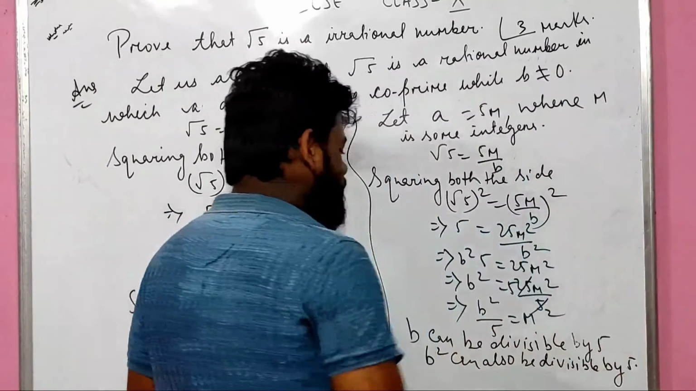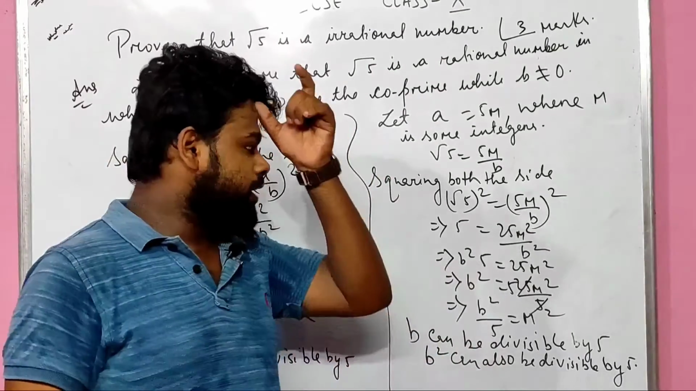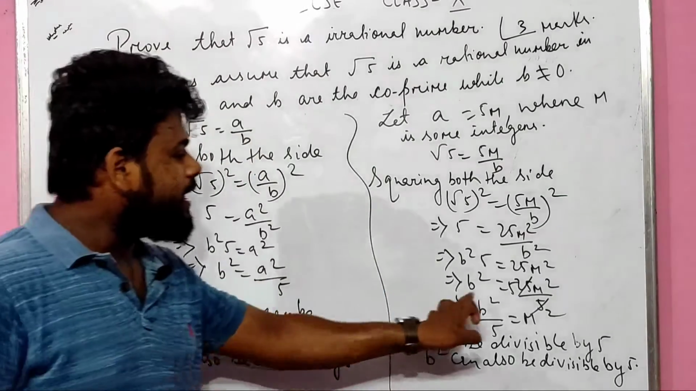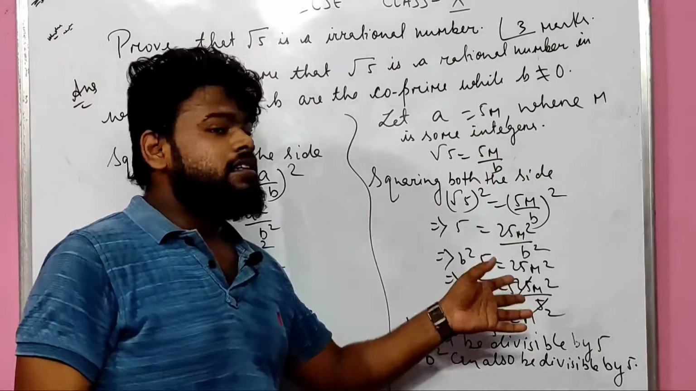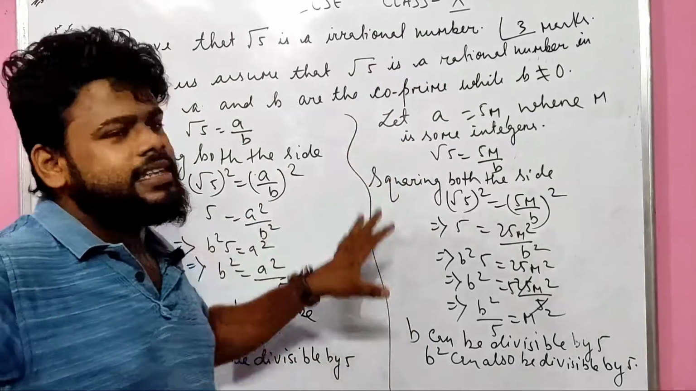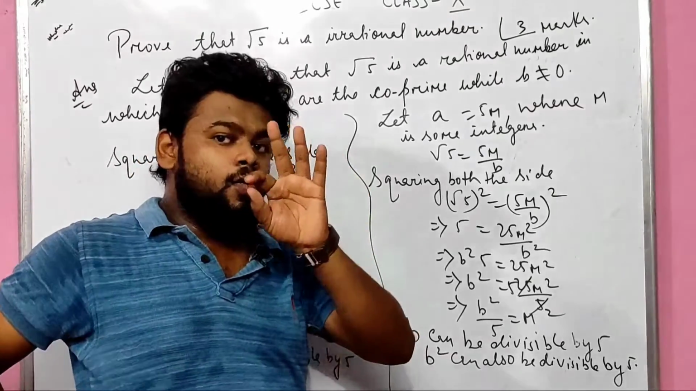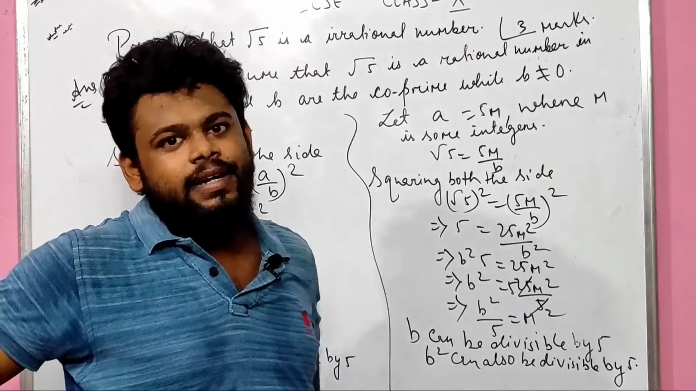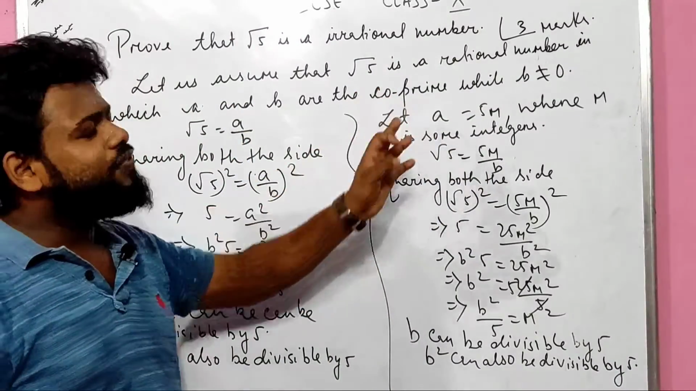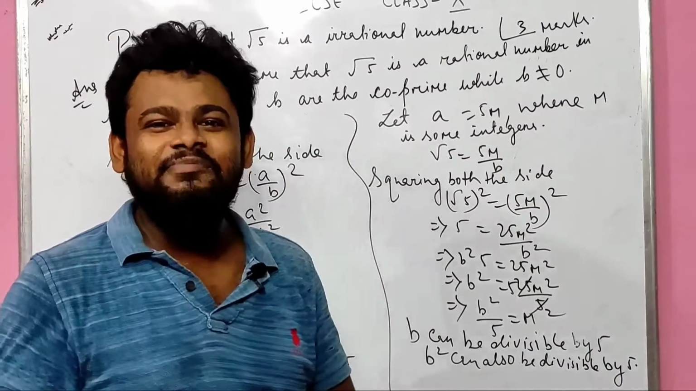So what we concluded here is that a can be divisible by 5 and b can be divisible by 5. That means we concluded that this entire thing is not co-prime. Why? Because co-prime numbers can be divisible by 1 only, the only factor is 1, right beta? The factor should be only one, but here the factor came out as 5. For that reason root 5 is not a co-prime number. If it is not co-prime, then what happened? It is a rational number, children.